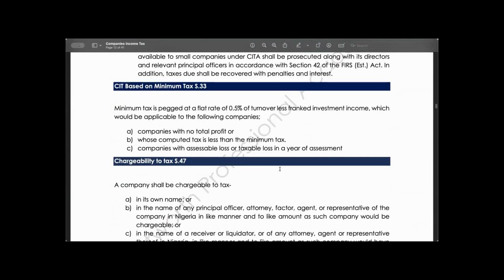And how do you compute your minimum tax? Minimum tax is computed at the rate of 0.5% of turnover less franked investment income. And our franked investment income, as we have all known, is dividend. Okay.